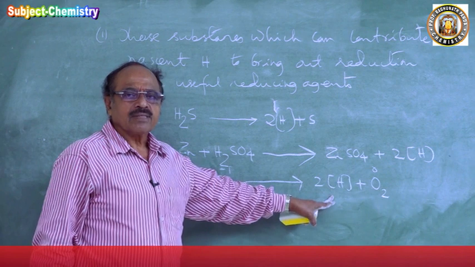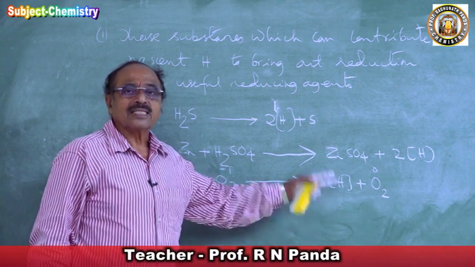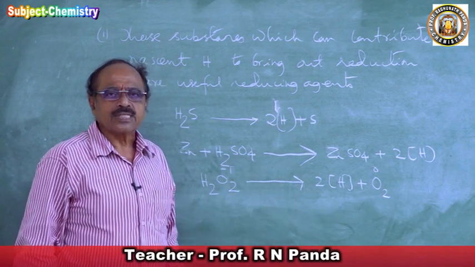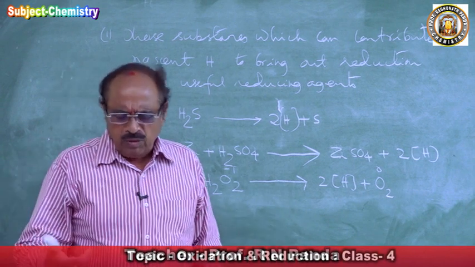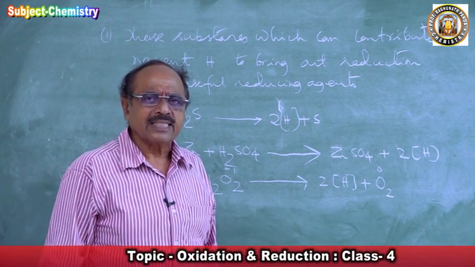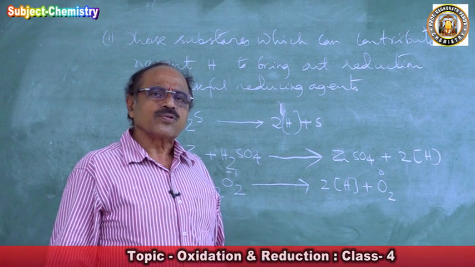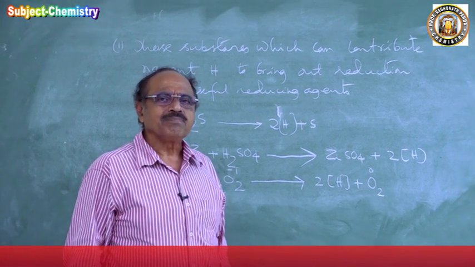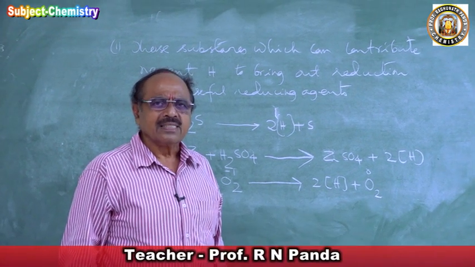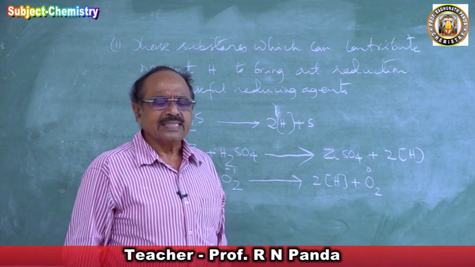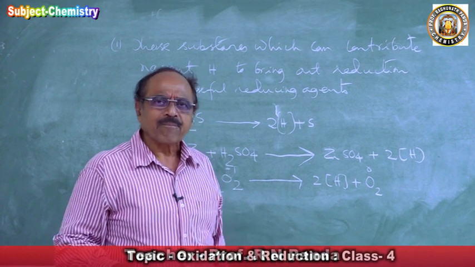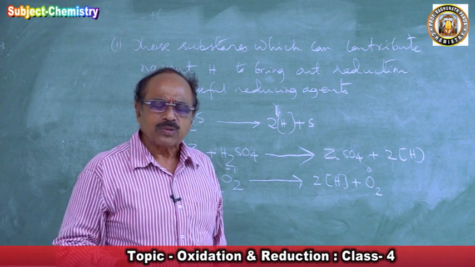By giving 2H. Hence hydrogen peroxide is a reducing agent.